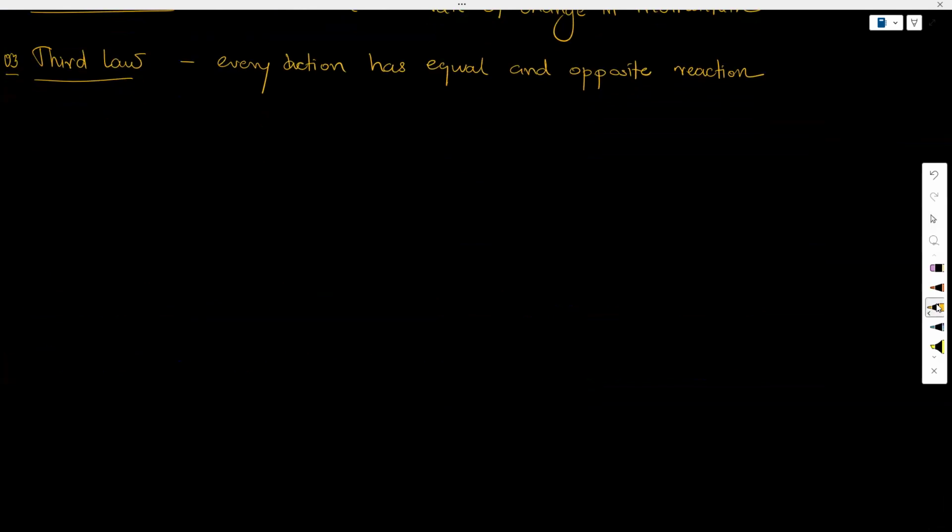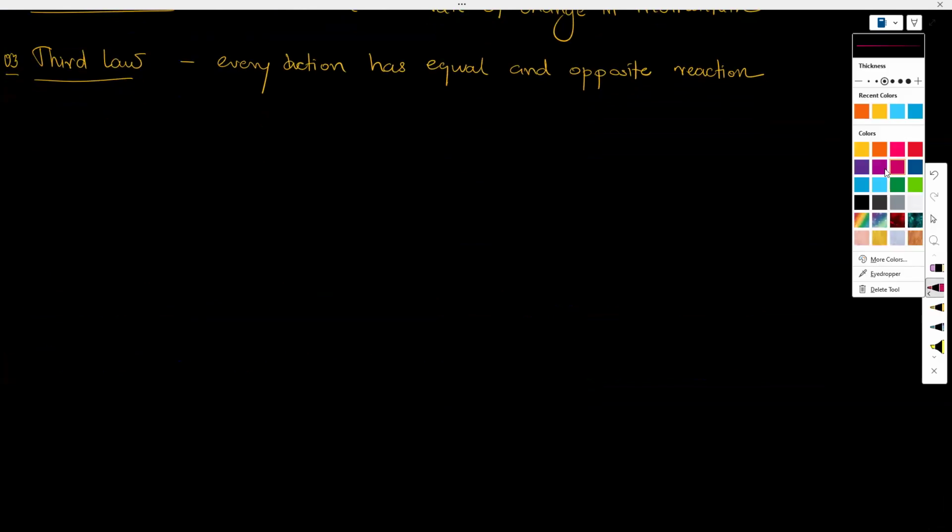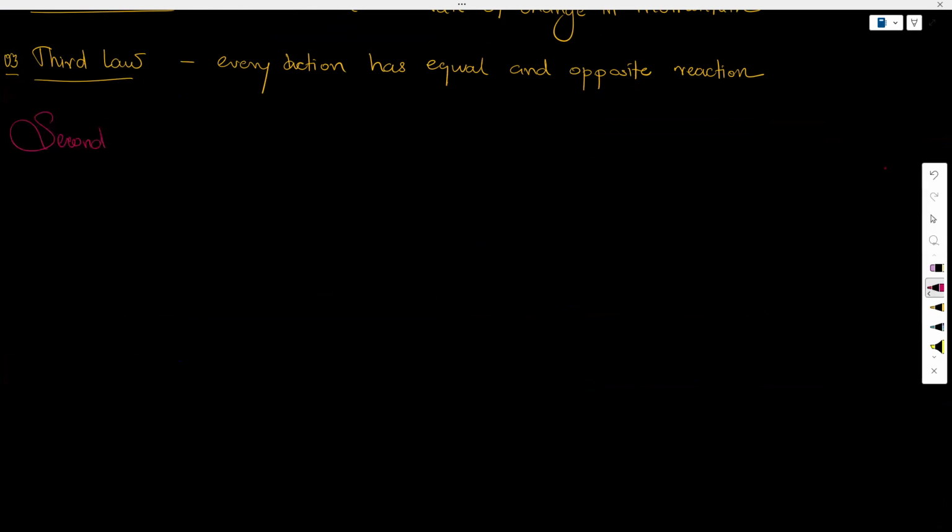So let's talk about Newton's second law. Let's say there is an object of mass m that is moving with a velocity of v. What is defined as momentum? Momentum is a physical quantity that tells you the ability of an object to be in motion.